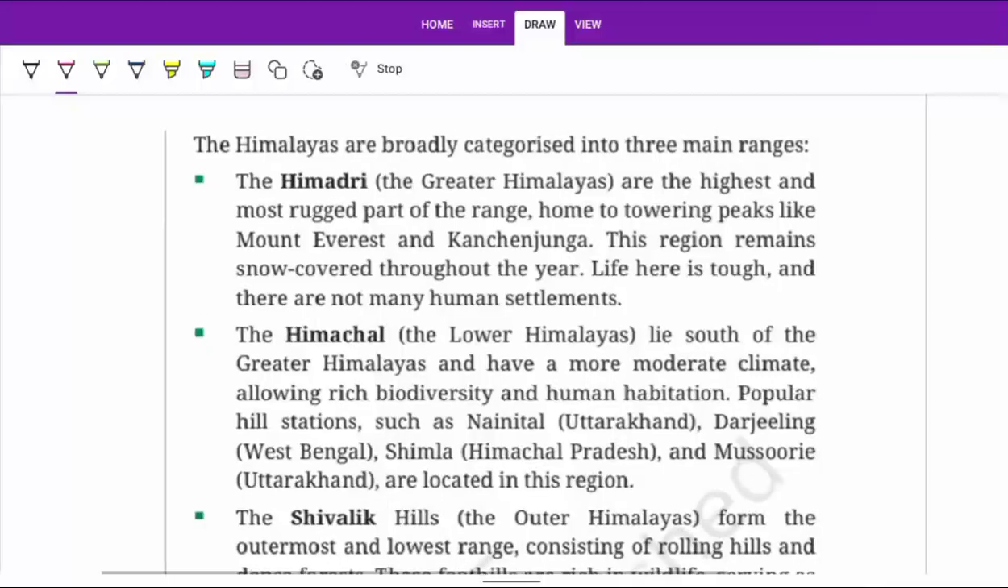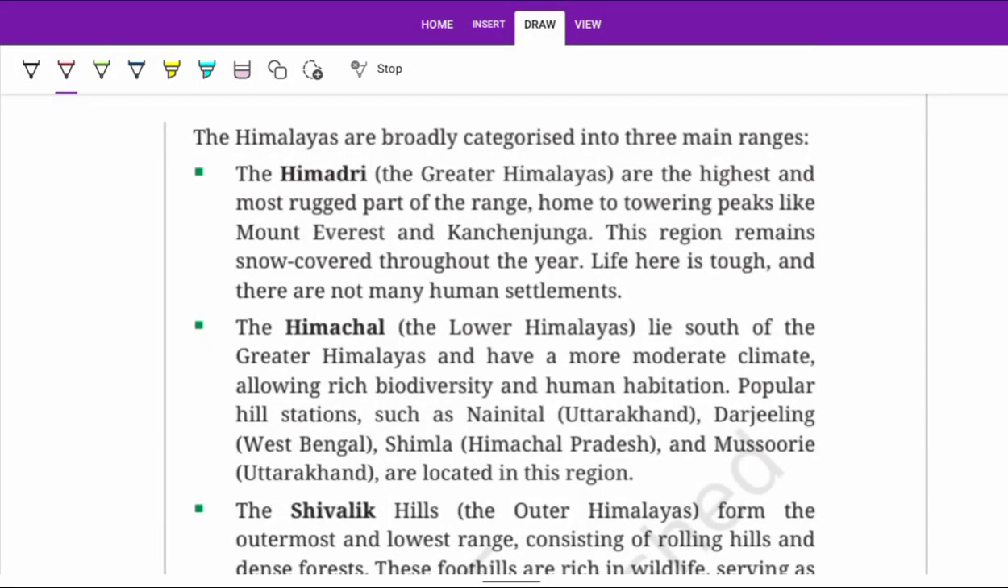The Himalaya are broadly categorized into three main ranges. The Himadri Himalaya, the Greater Himalaya, are the highest and most rugged range, home of towering peaks like Mount Everest and Kanchenjunga. This region is mostly snow covered, and life is tough.